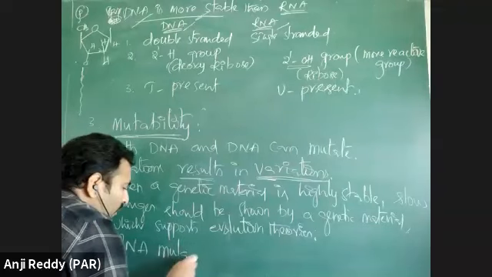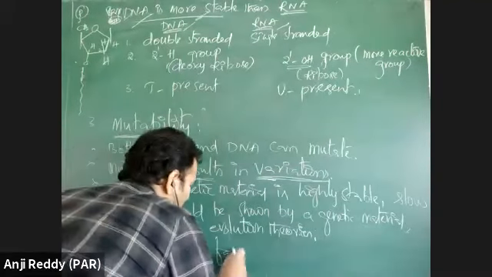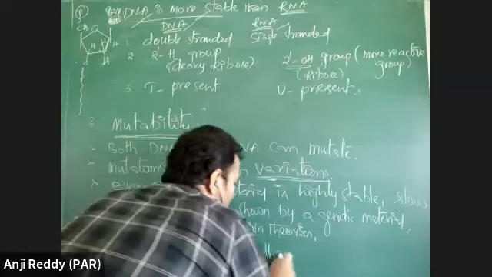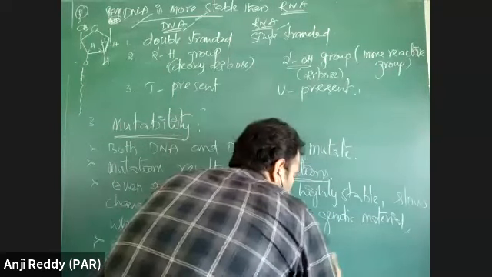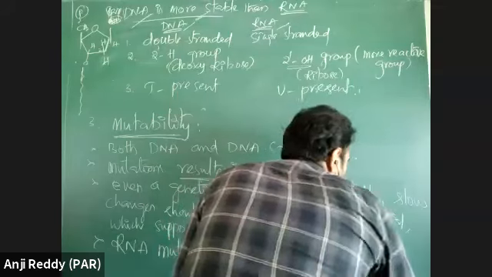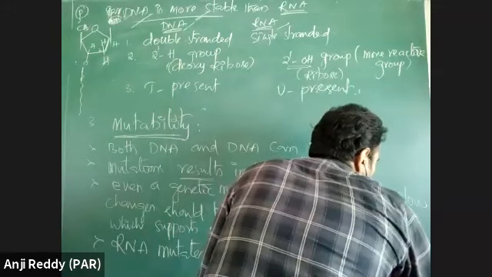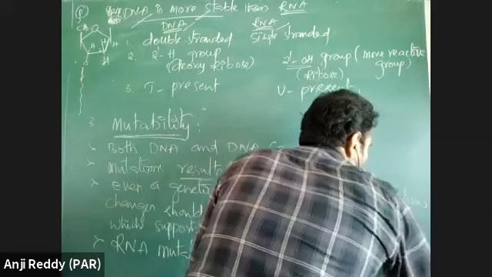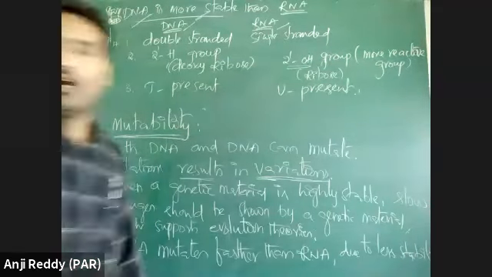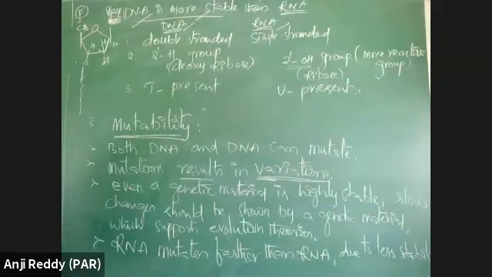RNA mutates faster than DNA due to less stability. DNA is more stable, RNA is less stable, so RNA can mutate faster. Okay. Sir, do thymine and uracil affect the stability of DNA and RNA? Please tell once.